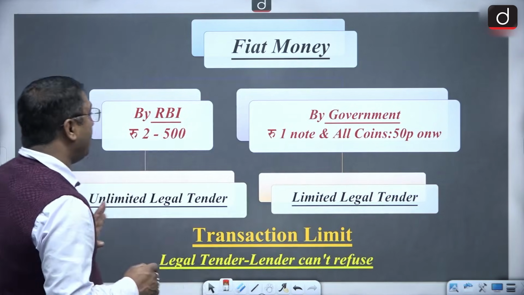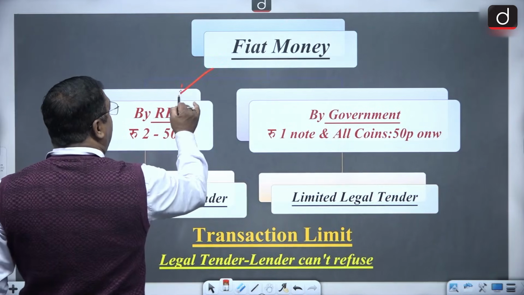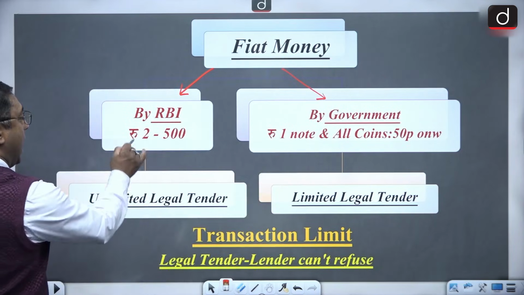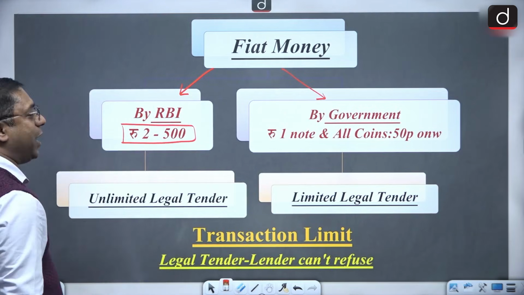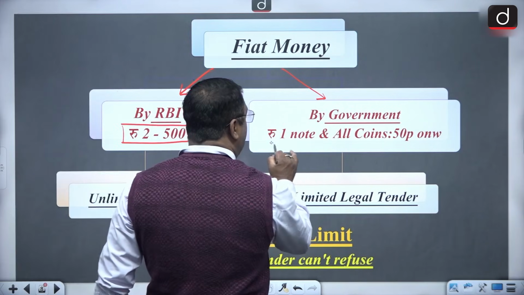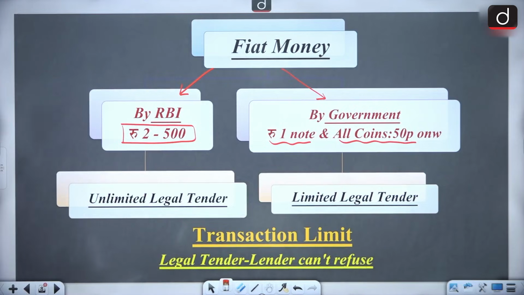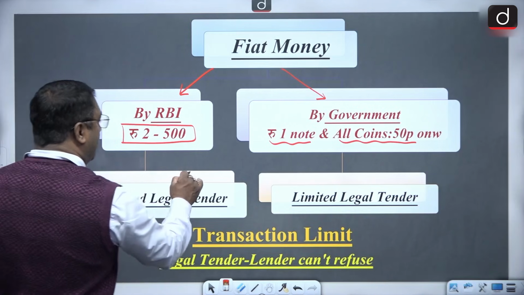And this fiat money can be issued by the RBI or by the government. Now RBI issues 2 rupees to 500 rupees notes, and the government has 1 rupee and all the coins 50 paisa onwards. So they are part of the fiat money.